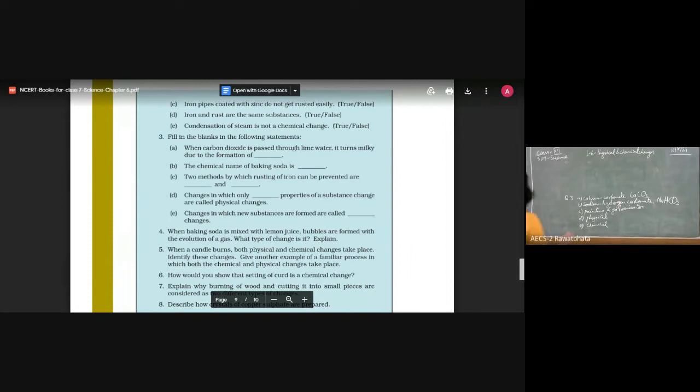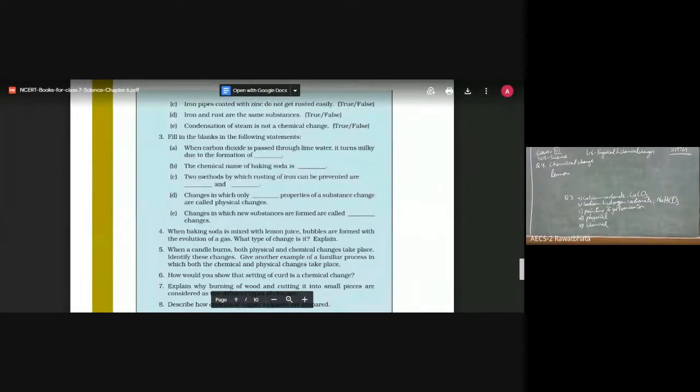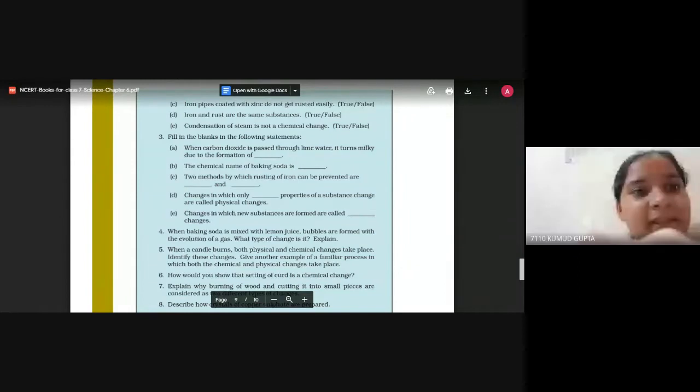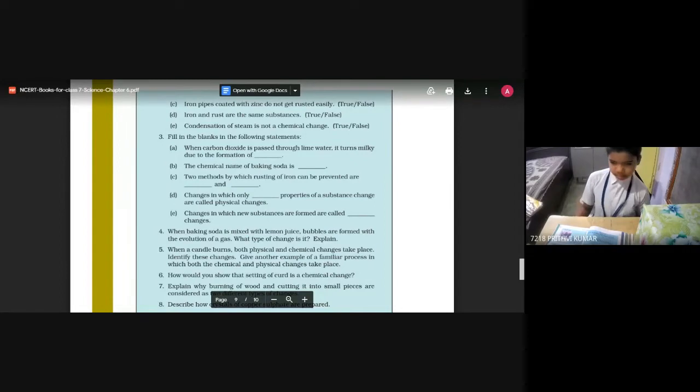So the answer would be, of course, that it is a chemical change. And we may explain this also. For example, you are using lemon juice: citric acid plus baking soda.